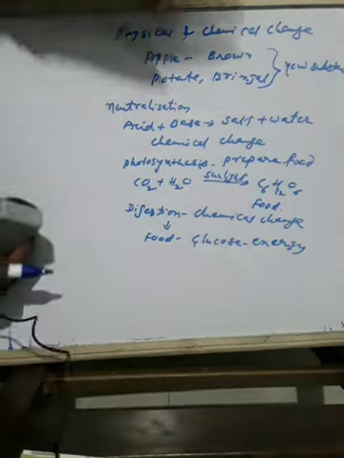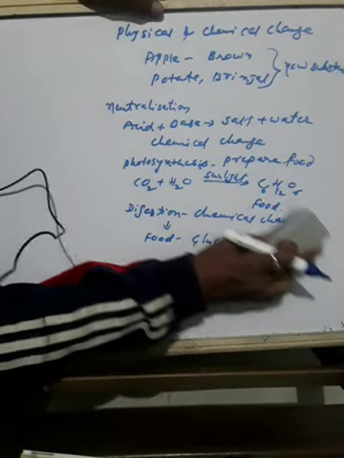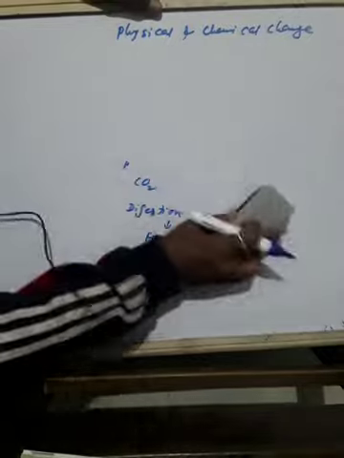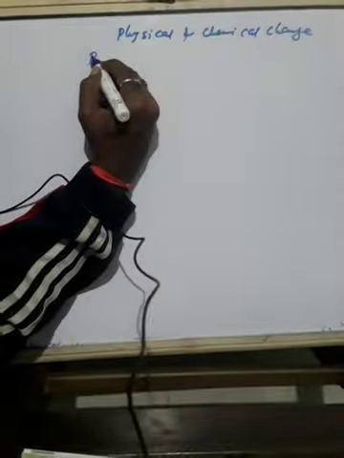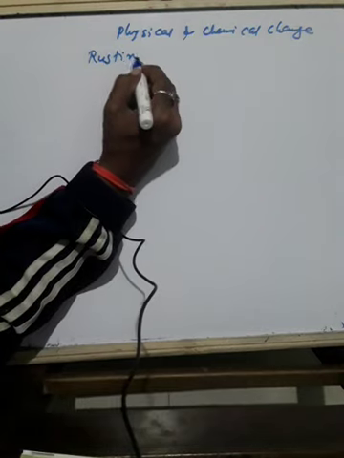So after learning chemical change, again we will try to understand chemically what is rusting of iron, how does it take place, what changes will actually occur, what substances are formed. Okay. So rusting of iron.